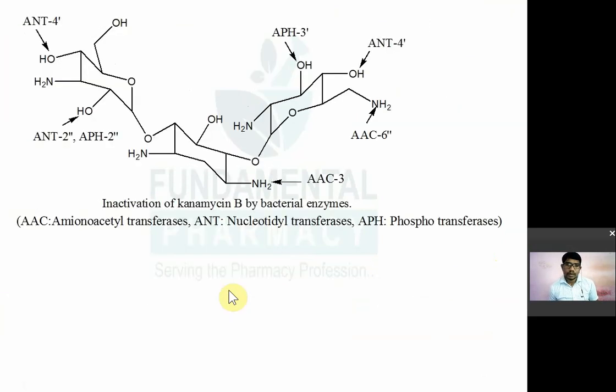Now the structure of kanamycin. It is the structure of kanamycin. So there are different enzymes produced by bacteria to inactivate the aminoglycosides. So first is amino acetyl transferase, AAC. So this is the structure of kanamycin and how bacteria will inactivate this. कि बैक्टीरिया कैनामाइसिन को रेजिस्टेंस कैसे डेवलप करता है, उसका एक डेमोन्स्ट्रेशन यहाँ पे. Inactivation of kanamycin by bacterial enzymes. So first, amino acetyl transferase. So bacteria produces this enzyme, amino acetyl transferase. बैक्टीरिया में ये एंजाइम बनता है, अमीनो एसिटाइल ट्रांसफरेज.